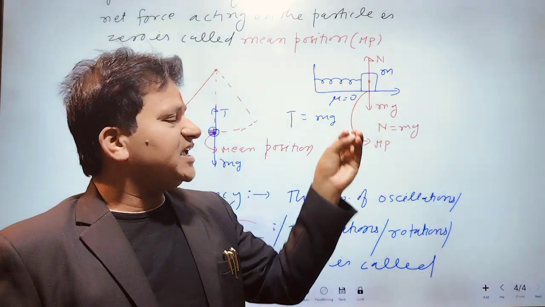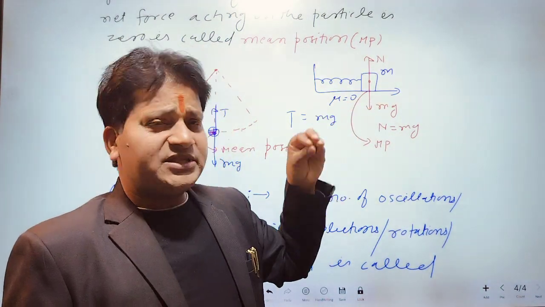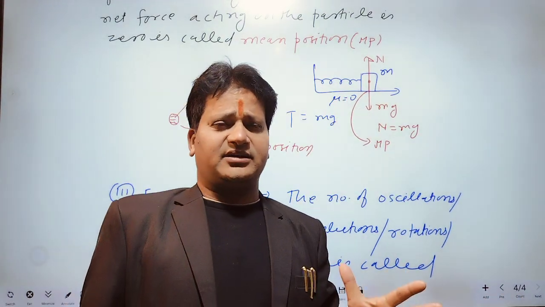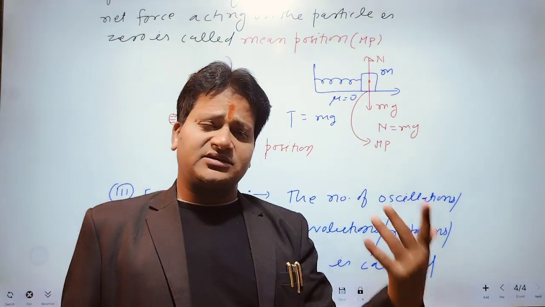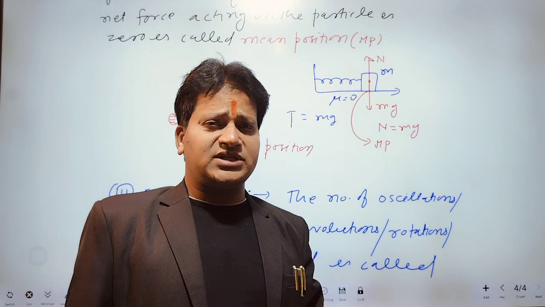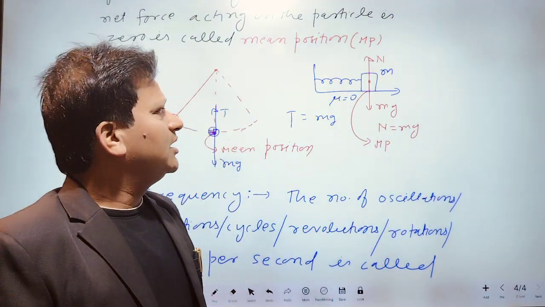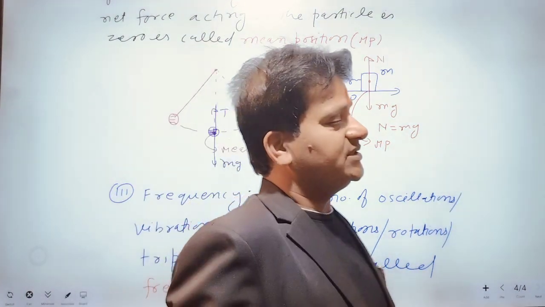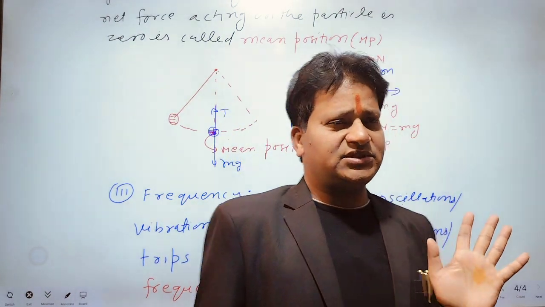If there is no friction present here and there is no air present, then the block will oscillate with constant amplitude, because the work done by dissipating forces in this figure will be equal to 0.